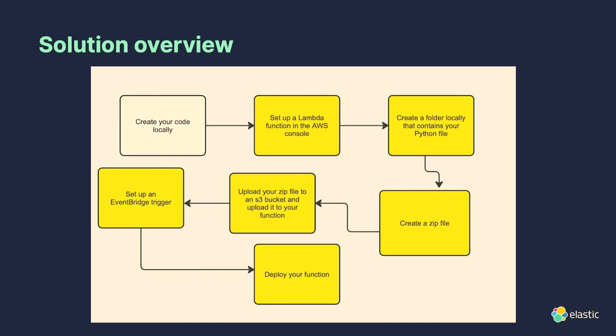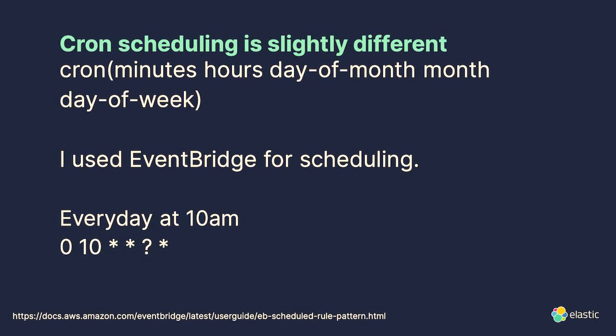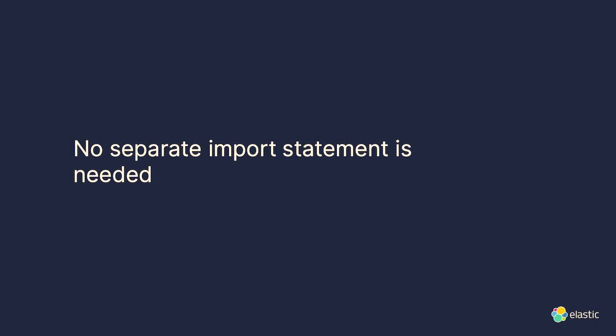So again, you create your code locally, you set up a Lambda function in the AWS console, you create a folder locally that contains your Python file, you have to create a zip file. I had issues trying to get that to load. It said it was too large, even though this is a relatively small application. I set up an EventBridge trigger, which is very similar to Cloud Scheduler, and then I deployed my function. And this cron scheduling is also slightly different. There's this question mark that I found a little bit confusing, but I used EventBridge for the scheduling there, and it was pretty helpful.